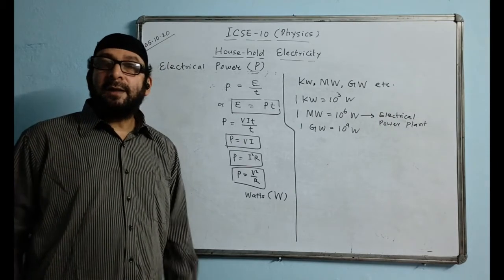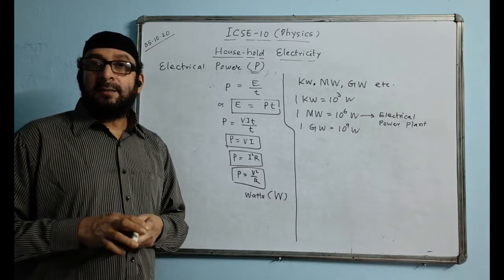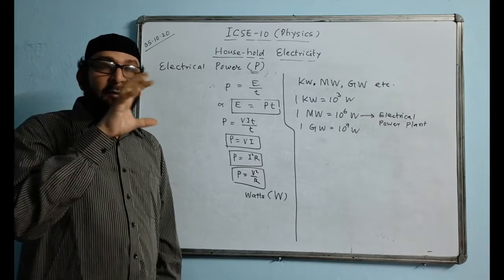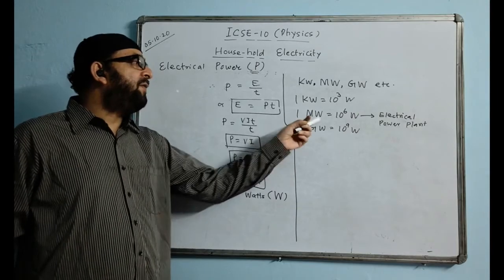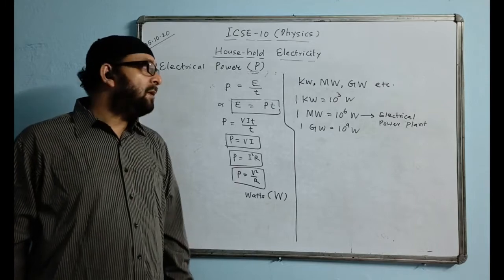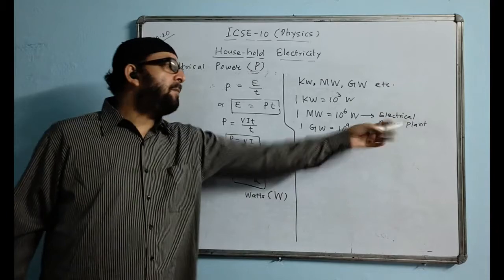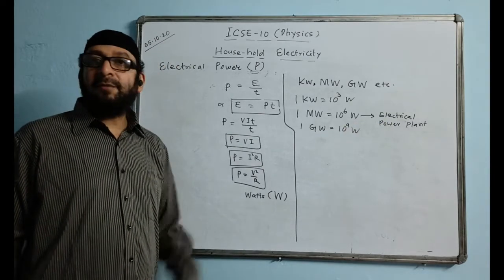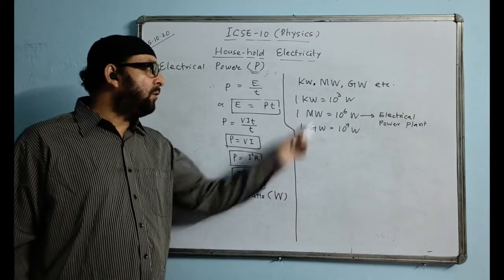There we generate electrical power, and it is generated in terms of megawatt. NHPC has projects of 450 megawatt, and some generate higher, 750 megawatt. You may get a question like this: name the unit in which power is generally generated in a power plant. The answer will be megawatts. In that sense, it becomes important.